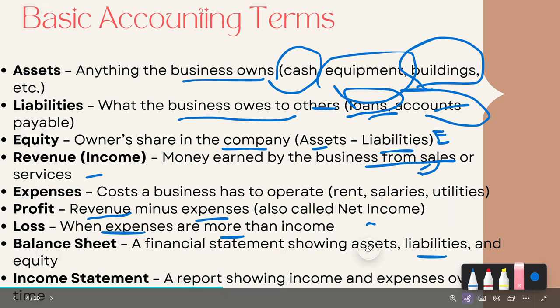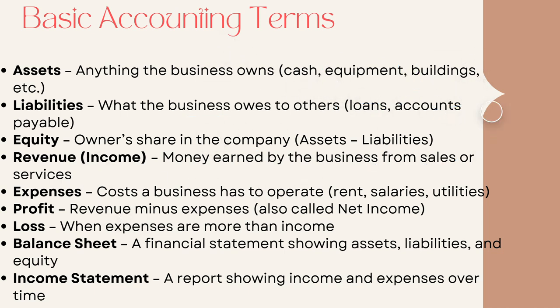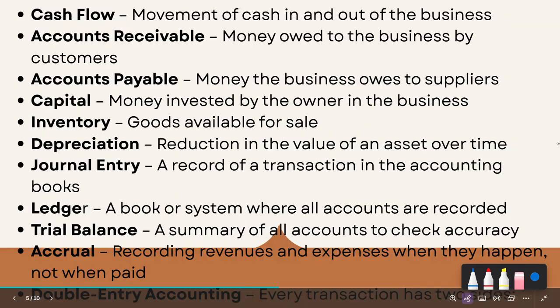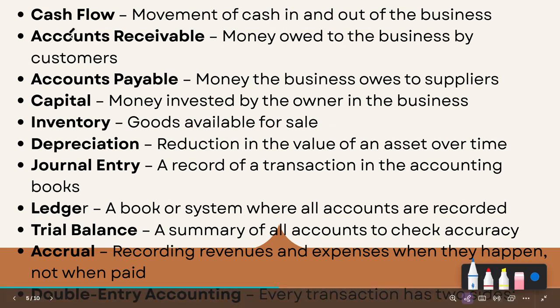Let's move on, and there are many more terms we should understand before we dive into details. Well, cash flow, movement of the cash in and out of the business. That's also important.